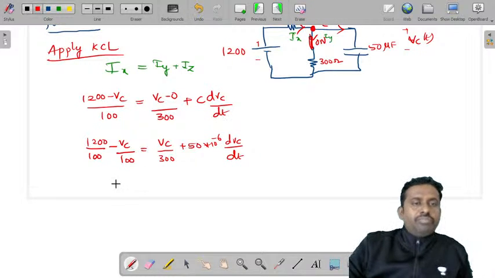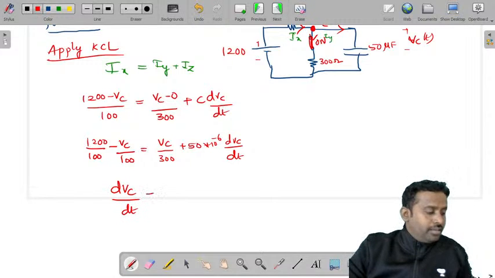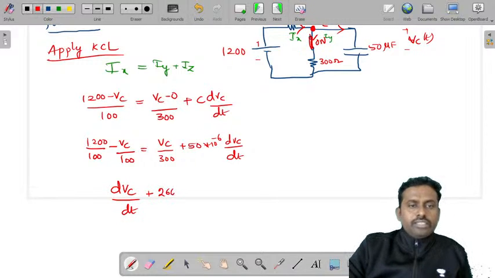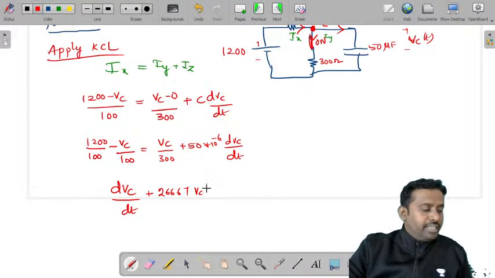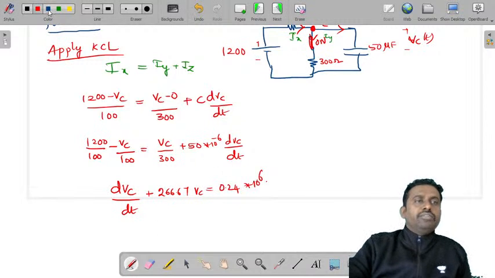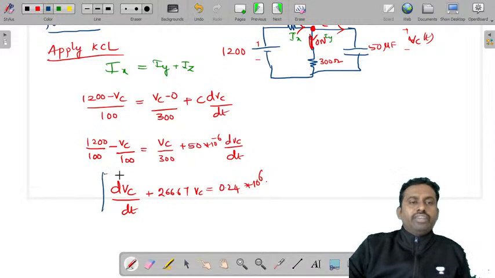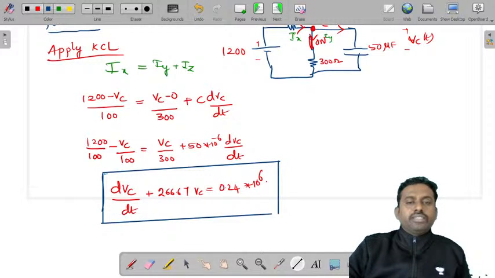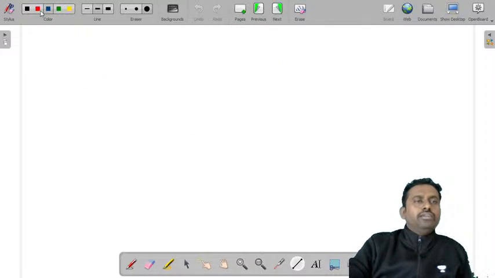So if you simplify this, you'll get dVc by dt plus 266.67 Vc is equal to 0.24 into 10 power 6. This is the differential equation that we get if you just try to simplify that, and you need to find its solution. So let's try to do that.